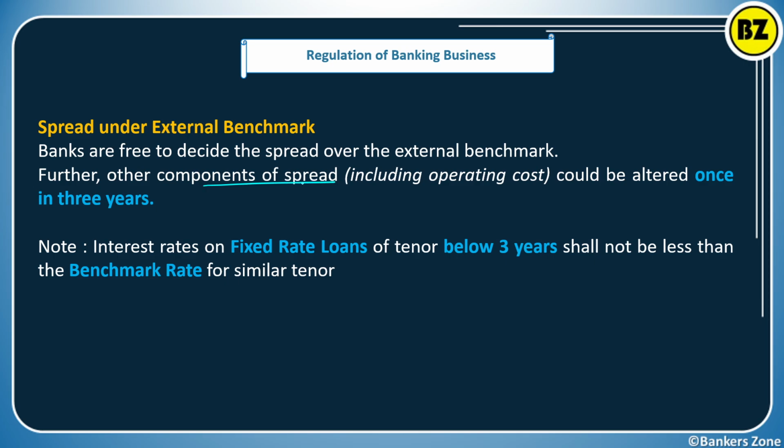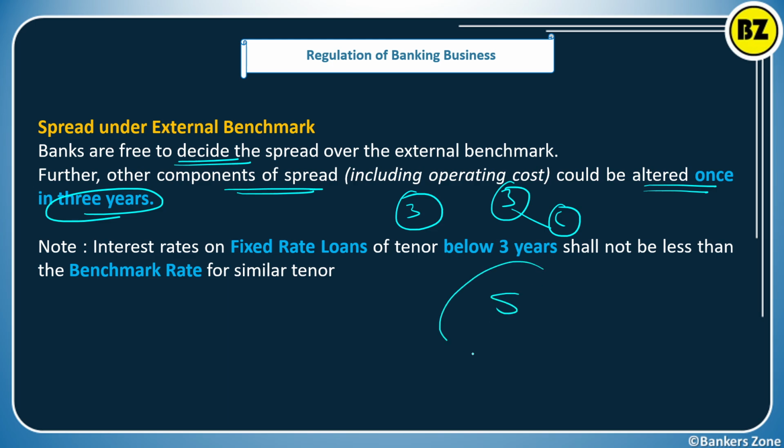Further, other components of the spread, for example operating cost, can be altered only once in 3 years. Remember, the bank can decide the spread, but there are some components of the spread which you can alter only once in 3 years. You have to decide the components that must be in the spread, and whatever components are in that spread, you can change only once in 3 years.